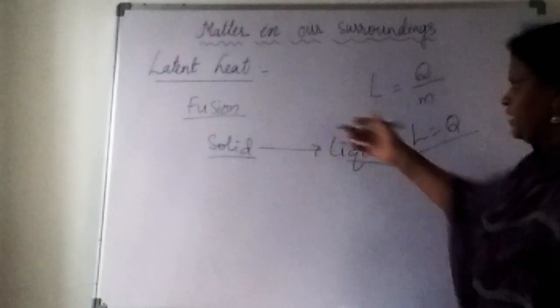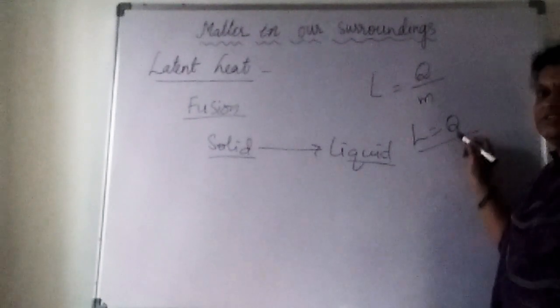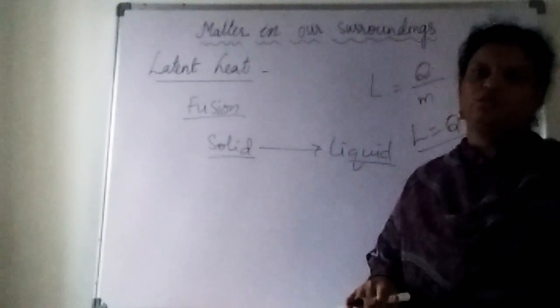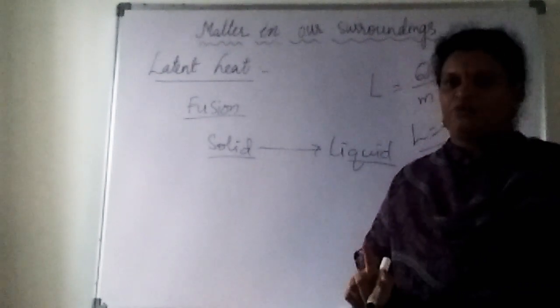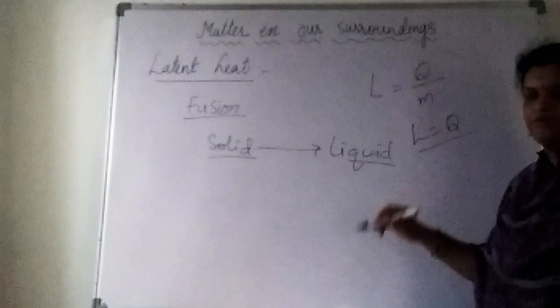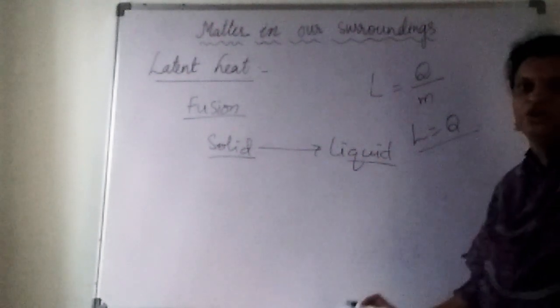Now coming to the actual definition which we have seen before, what is that? The heat energy absorbed by 1 kg of the solid molecules to convert them into liquid is nothing but the latent heat of fusion.